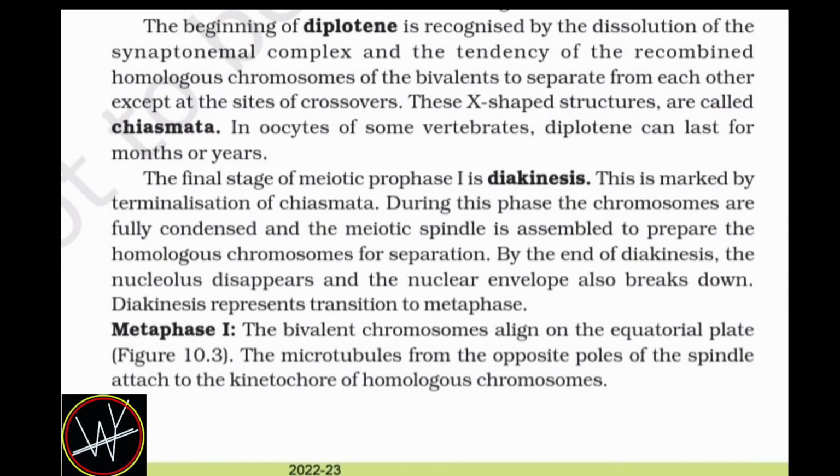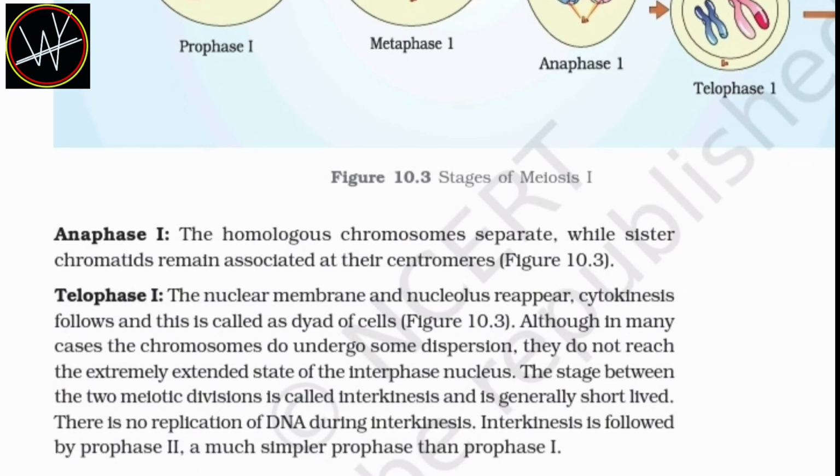Metaphase I. The bivalent chromosomes align on the equatorial plate. The microtubules from the opposite poles of the spindle attach to the kinetochores of homologous chromosomes. Anaphase I. The homologous chromosomes separate while sister chromatids remain associated at their centromeres. Telophase I. The nuclear membrane and nucleolus reappear. Cytokinesis follows and this is called the dyad of cells.